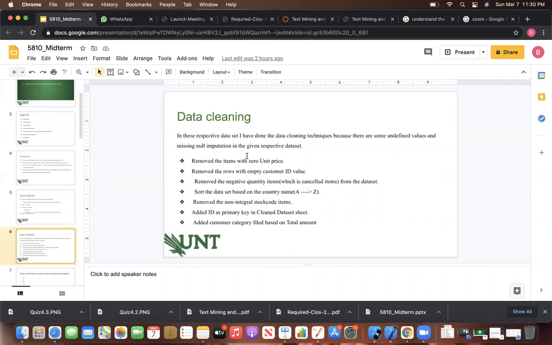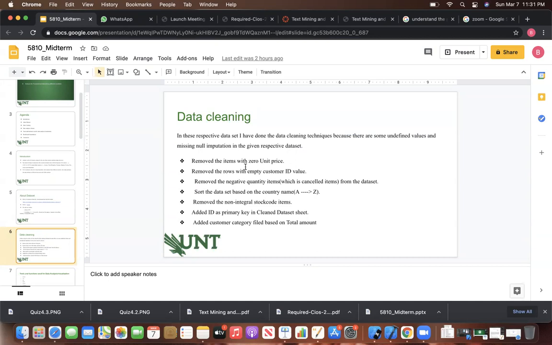Okay. Before stepping into our actual understanding, first I did the data cleaning. Data cleaning is a crucial step for analyzing the data, for any kind of data sets. Here, for my data table, first of all I found that there are zero unit prices.